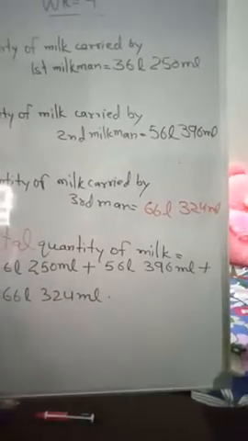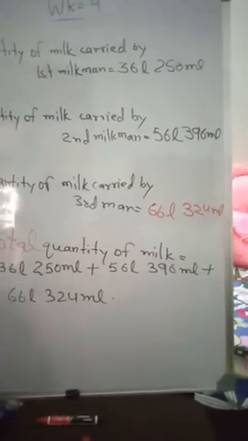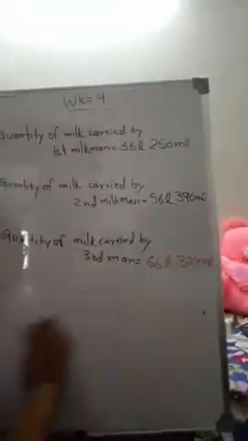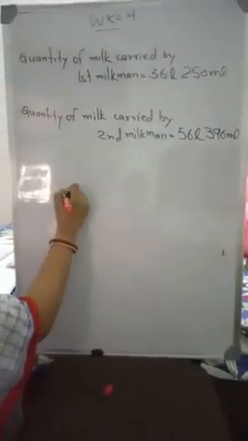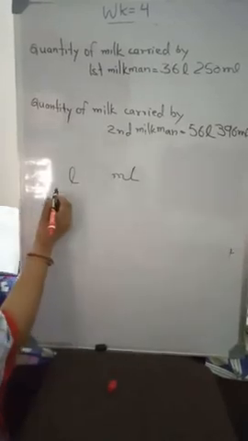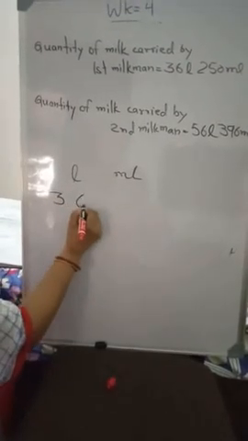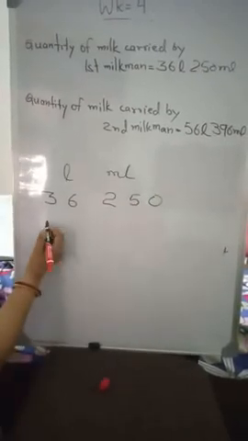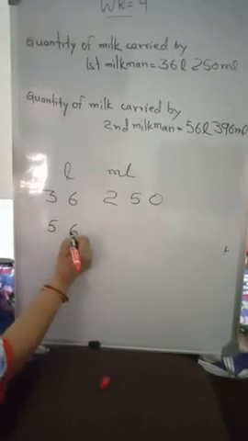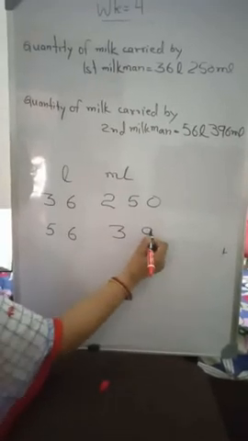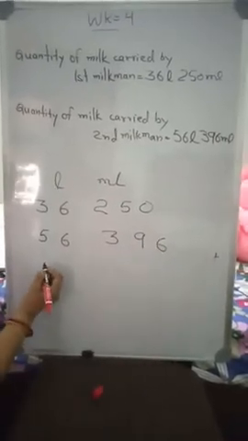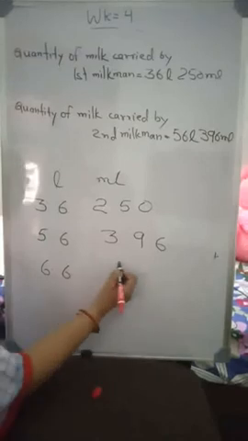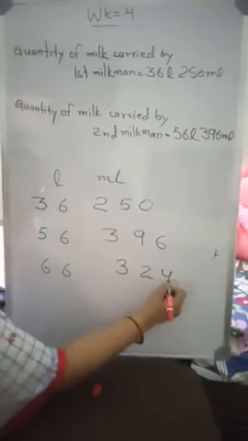So let us do the addition. Here we will make two columns, liter and milliliter. Firstly, write down 36 liter 250 milliliter, 56 liter 396 milliliter, 66 liter 324 milliliter.